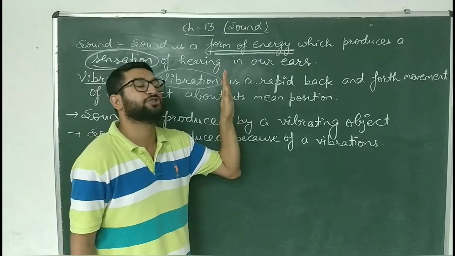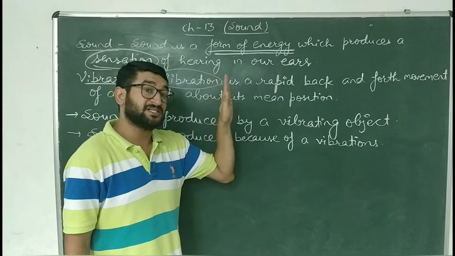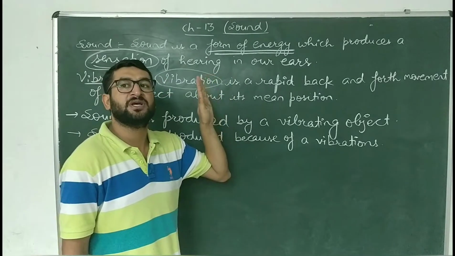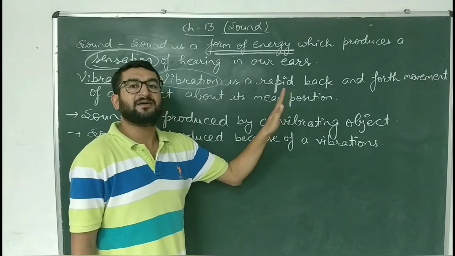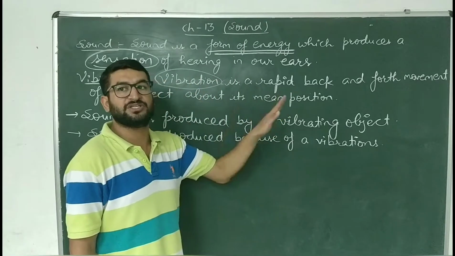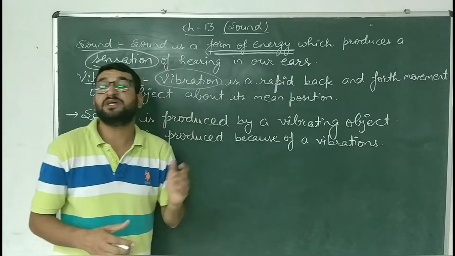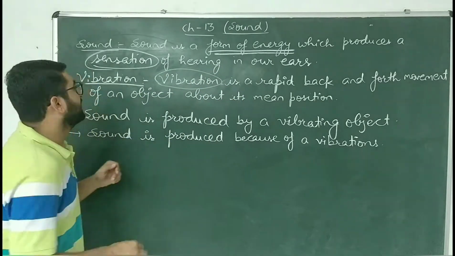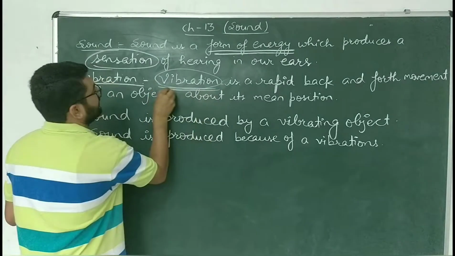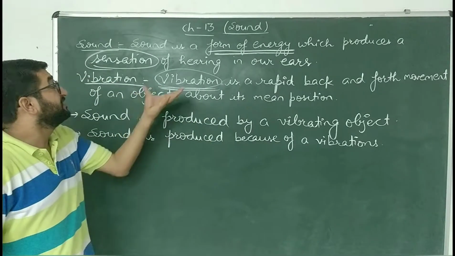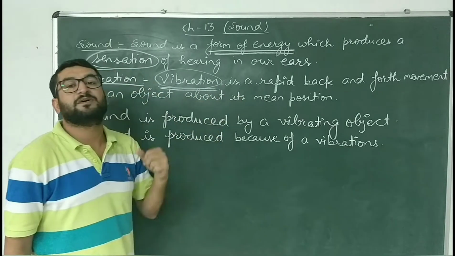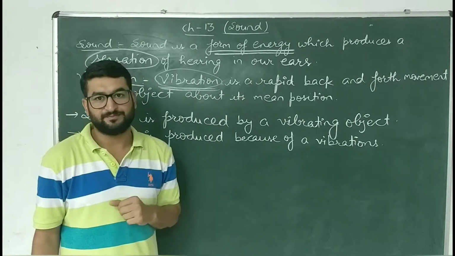Bache, the center position. Then from this mean position, this center position, it goes back and forth, back and forth. So this back and forth movement of an object around its mean position is known as vibration. So this is the cause of production of sound.